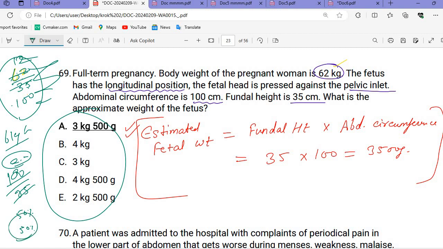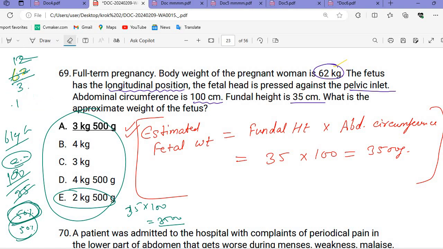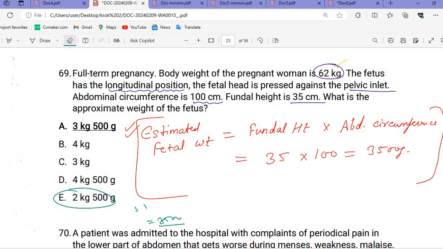So means you have the two probabilities now, so you have the chances that you will make the 50-50% correct. The other option will be that you will multiply 35 multiply 100, so it will be 3500. So you have the two possibilities, either this one or this one. If you choose any one of them, you will be having the 50% probability that your answer would be correct. Okay, this trick you need to use when you don't know anything. So that is the 3 kg 500 grams.